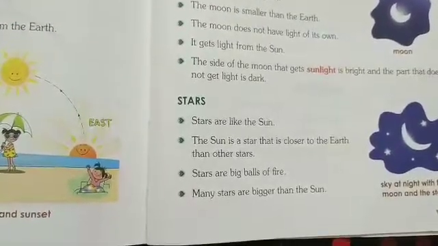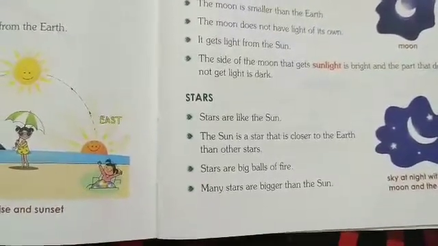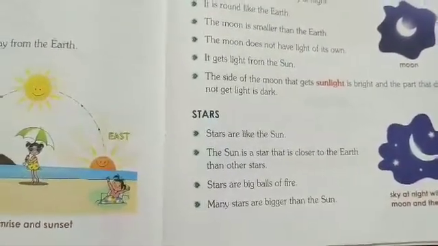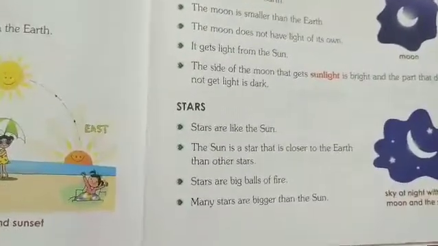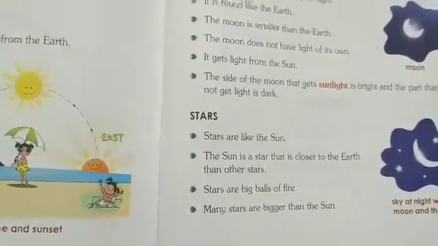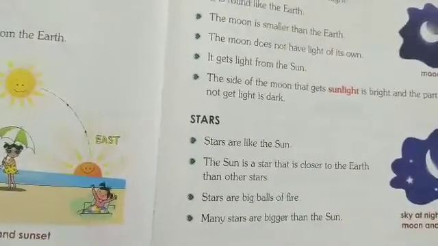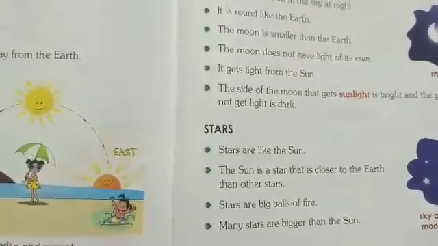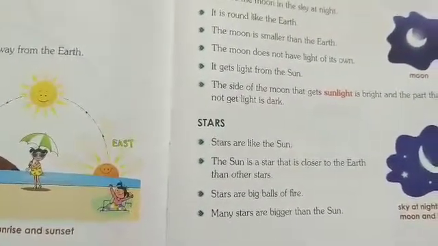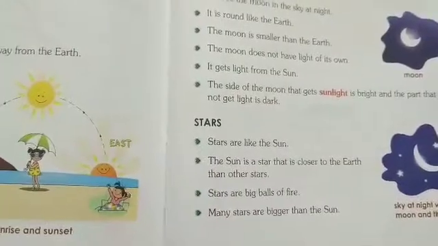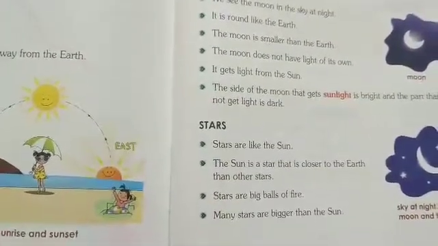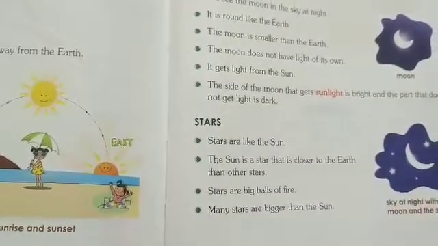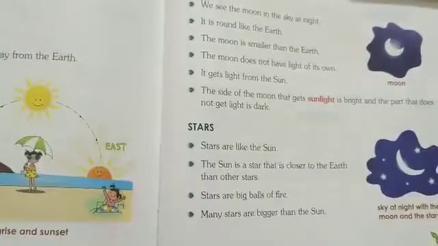Stars are big balls of fire. Next, many stars are bigger than the sun. We have millions and millions of stars in our universe. Stars are like the sun. Among the stars, the sun is a star. The sun is very far away from the earth, but other stars are also millions and millions of kilometers far away from the earth.